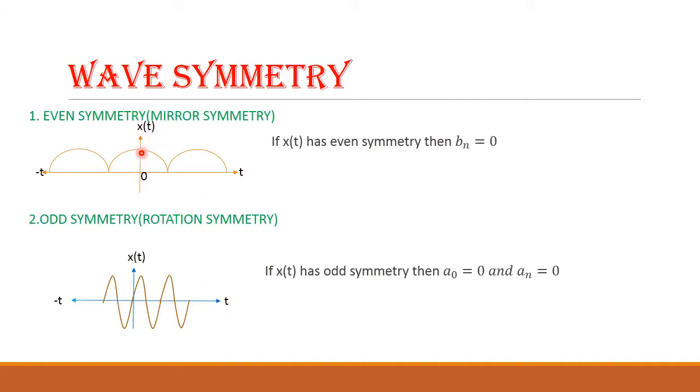Wave symmetry: if the signal exhibits even symmetry, then b n is equal to 0. If the signal exhibits odd symmetry, then a naught is equal to 0 and a n is equal to 0.